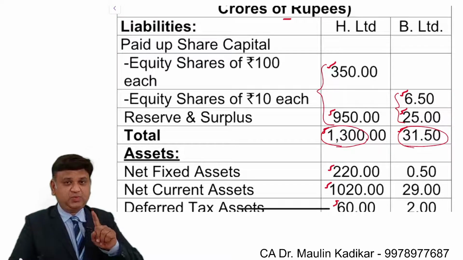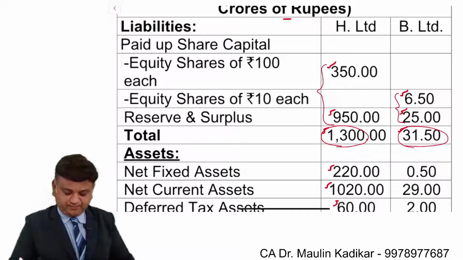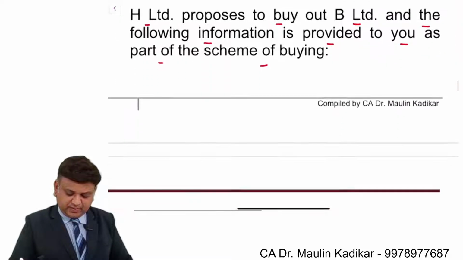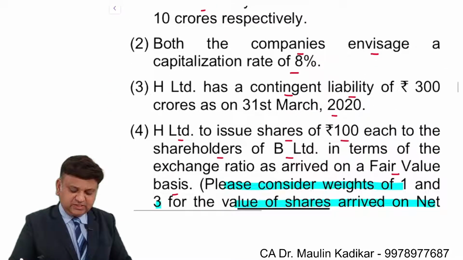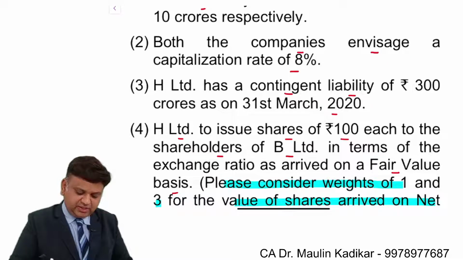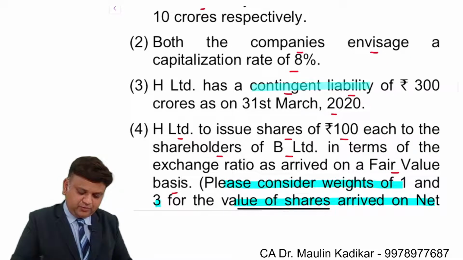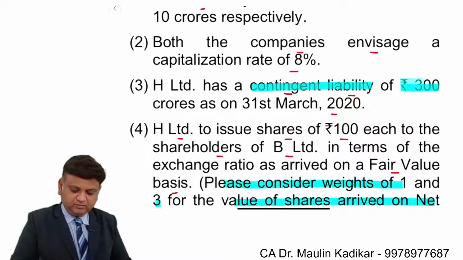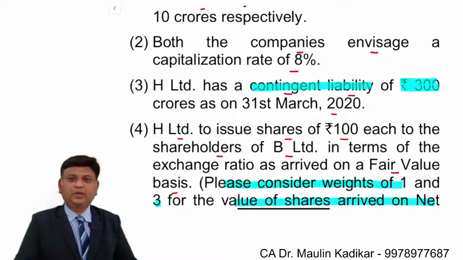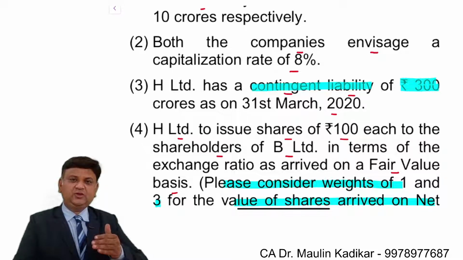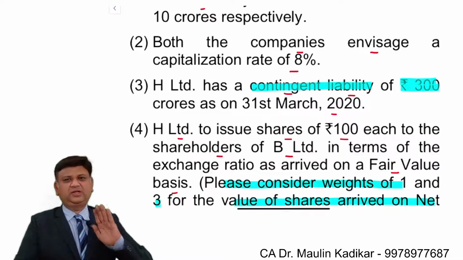However, there is one important point. The question is providing the information over here that H Limited is having a contingent liability of rupees 300 crore. Now what to do about this contingent liability? For that, you have a choice. Either you may deduct it or you may not deduct it.